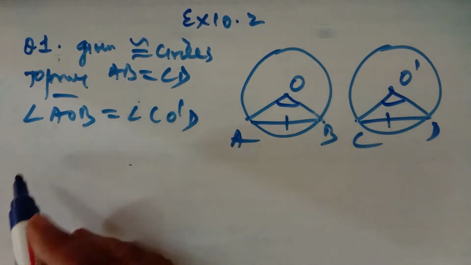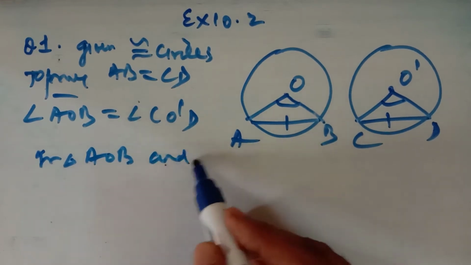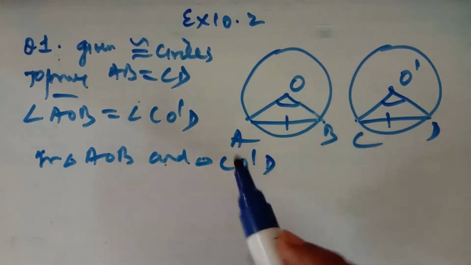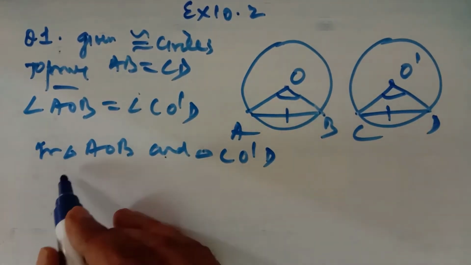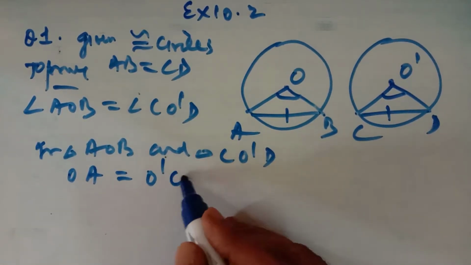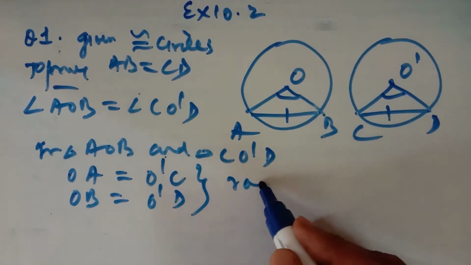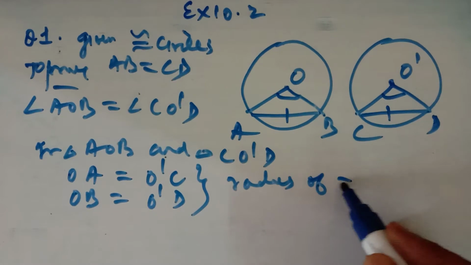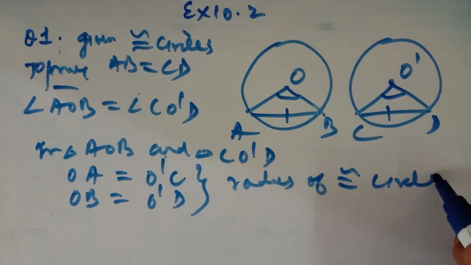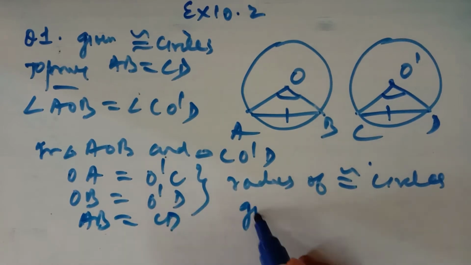We will prove that these two triangles, AOB and CO dash D, are congruent. OA is equal to O dash C and OB is equal to O dash D because they are radii of congruent circles. If the circles are congruent, then their radii will be equal, and AB is equal to CD, which is given.